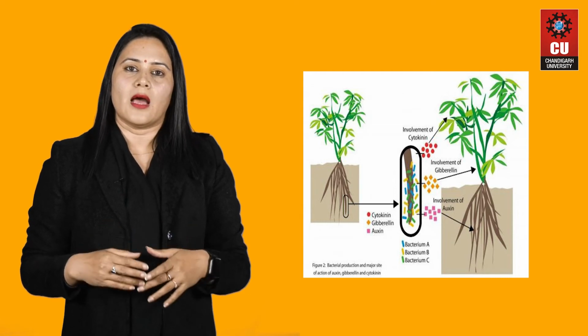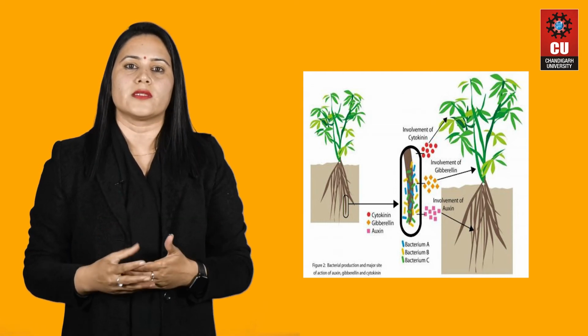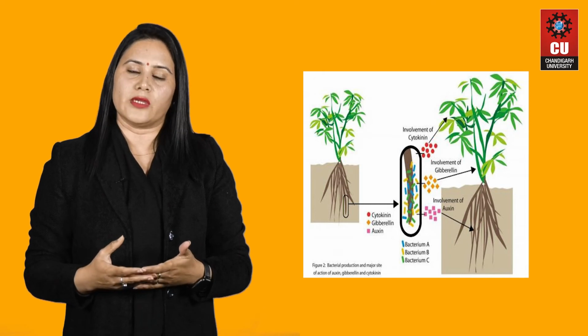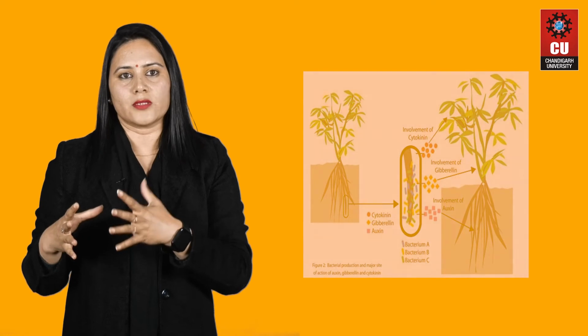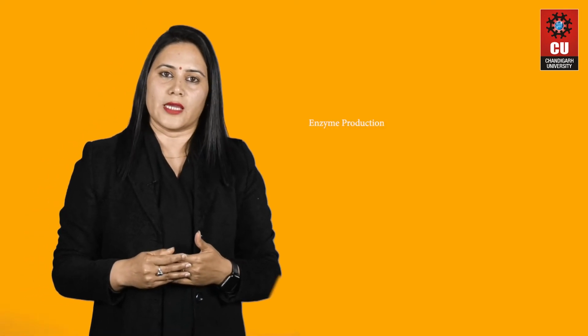So we can artificially induce all these things among flowers and we can utilize it. This hormone we can produce from microbial source. Now we will see the next application. The next application will be enzyme production.